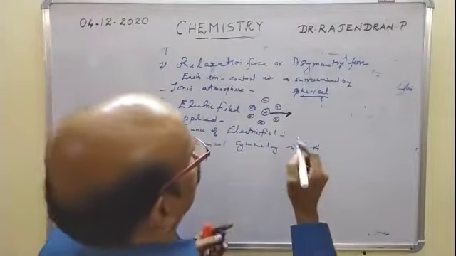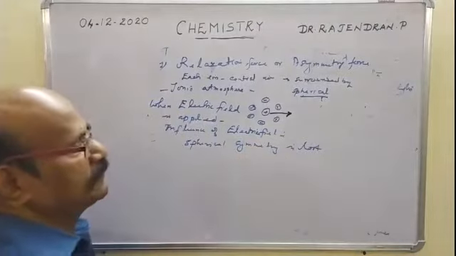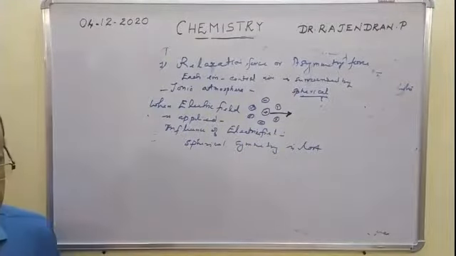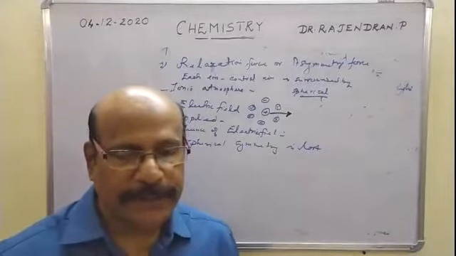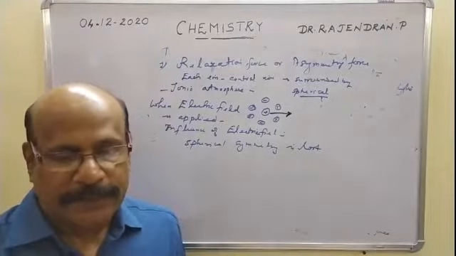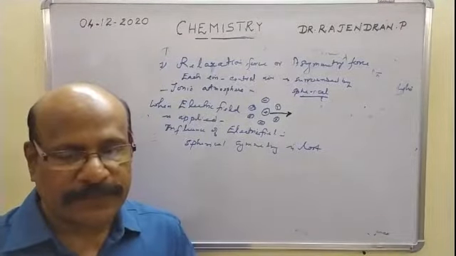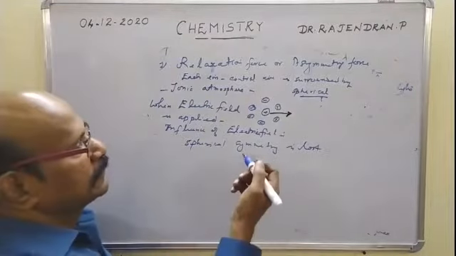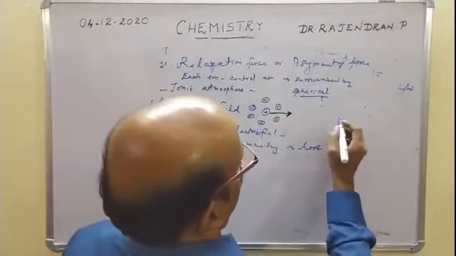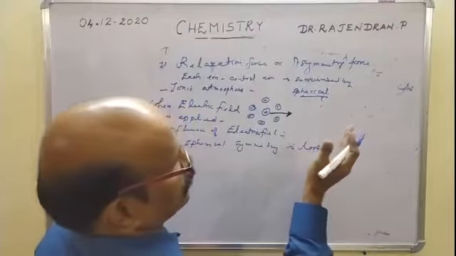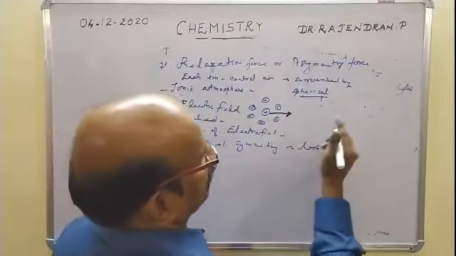So under the influence of the applied field, when the ion tends to move towards the right, towards the front, the ionic atmosphere tends backwards, like this.